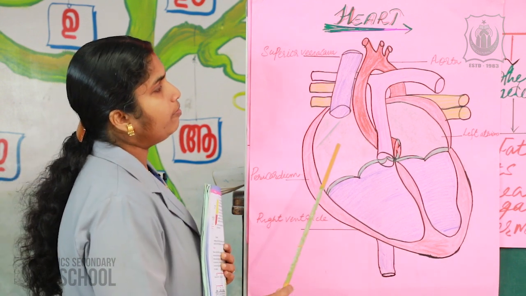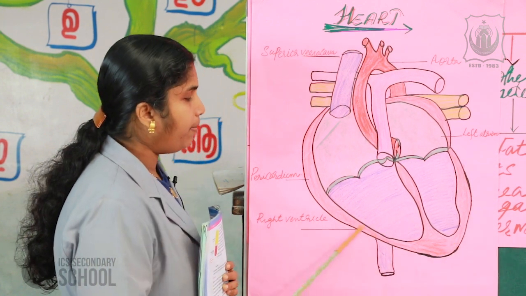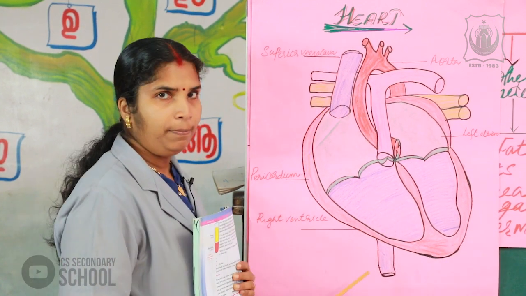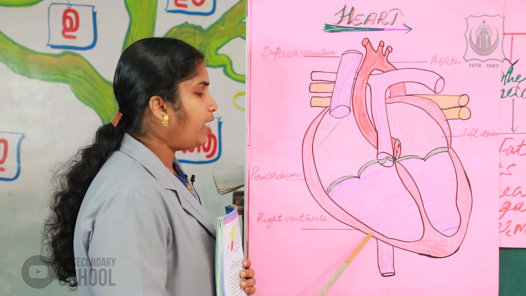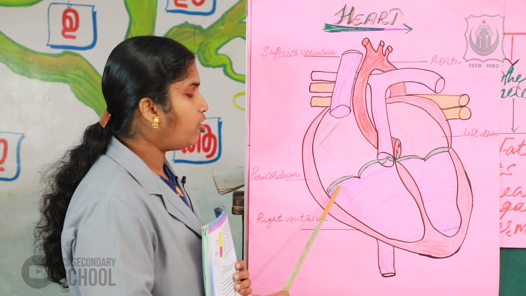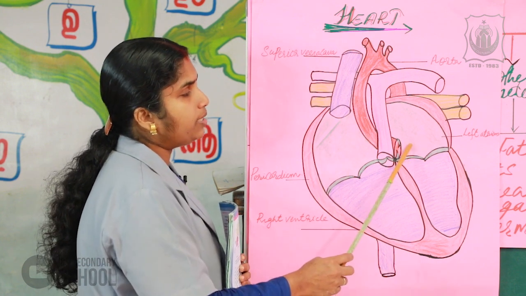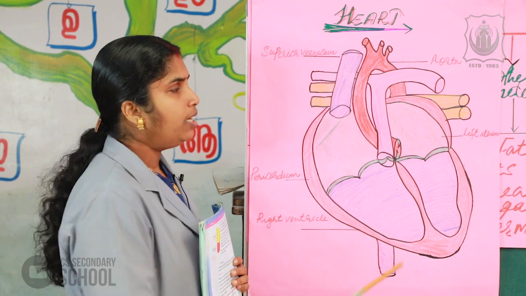Okay, once again, the protective double layered membrane is called the pericardium. Inside the pericardium, the fluid is known as the pericardial fluid. Four chambers are present in the heart.